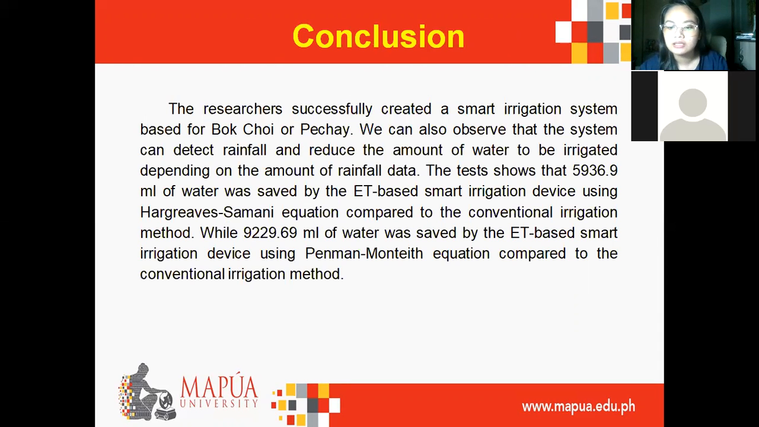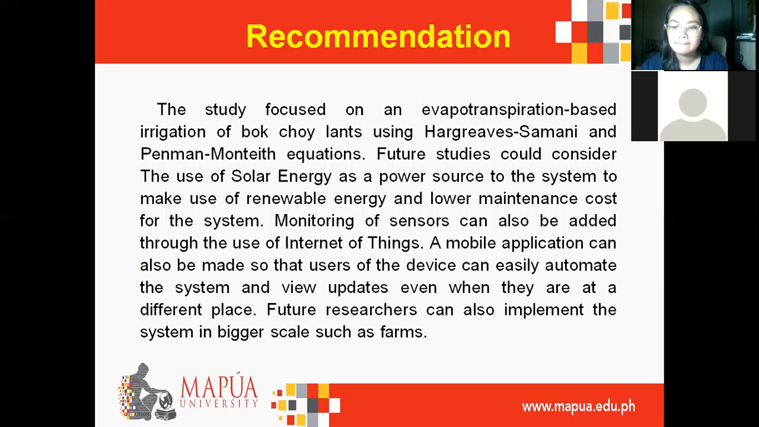Conclusion. The researchers successfully created a smart irrigation system for bok choy or pechay. We can also observe that the system can detect rainfall and reduce the amount of water to be irrigated depending on the amount of rainfall data. The test shows 5,936.9 ml of water was saved by the ET-based smart irrigation device using the Hargreaves-Samani equation, while 9,229.16 ml of water was saved using the Penman-Monteith equation smart irrigation system.